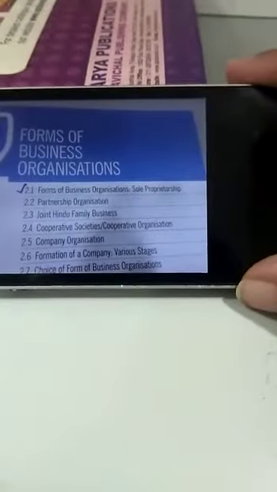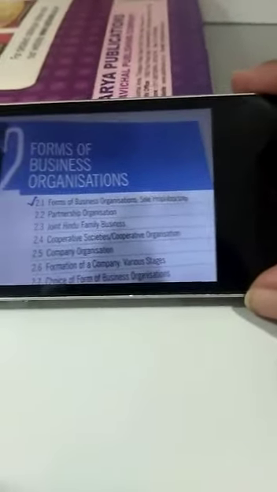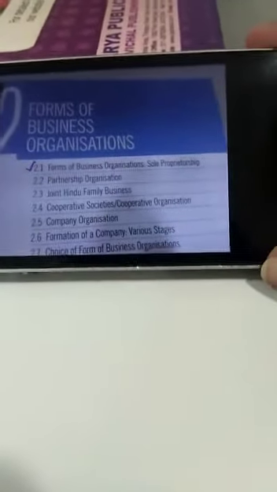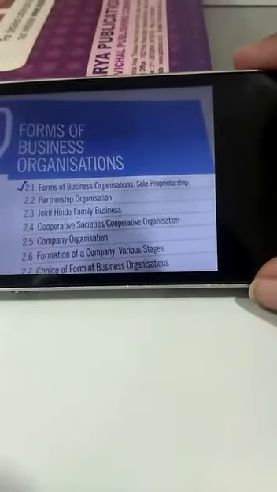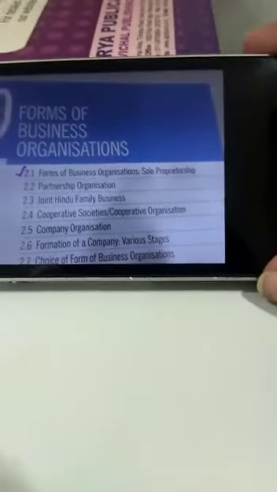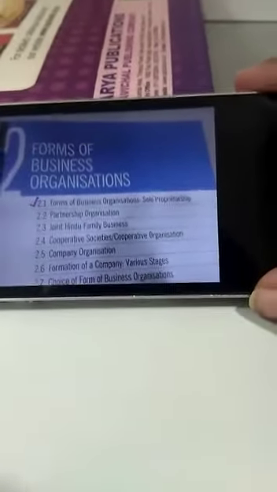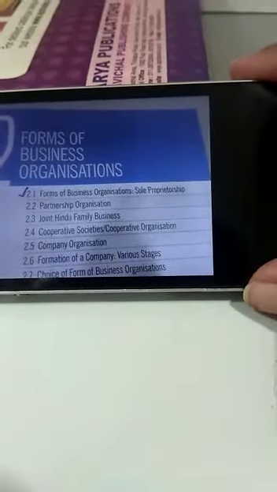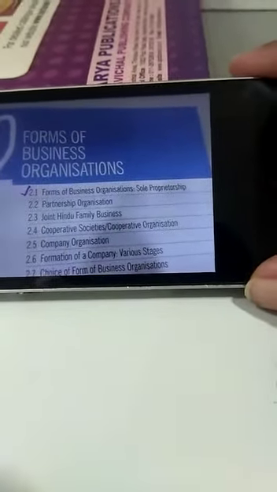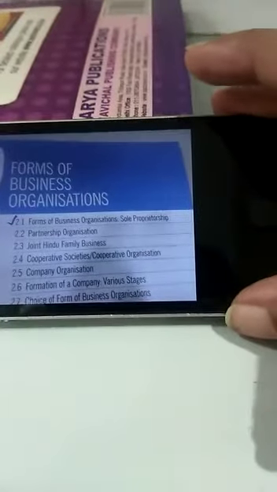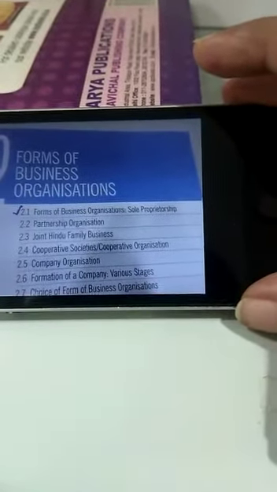Now, how many types of businesses are there? There are different forms of business organization that are floating on the screen. You can see the forms of business organization: sole proprietorship 2.1, 2.2 partnership organization, 2.3 joint Hindu family business, cooperative societies or cooperative organizations, company organization, and after that the next two chapters are related to additional information about forms of business organization.